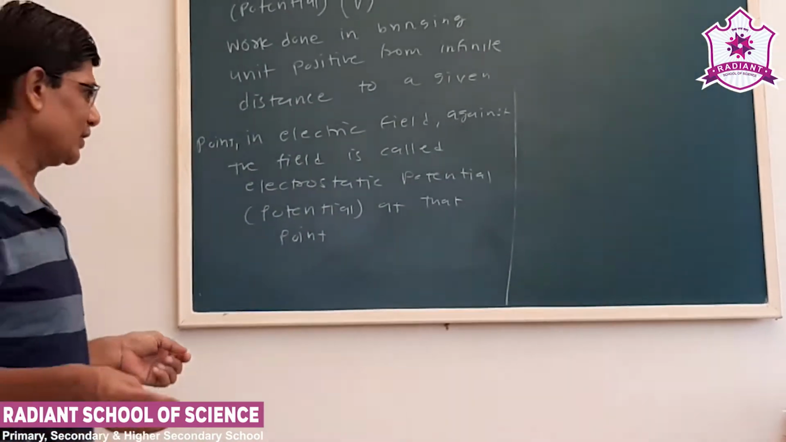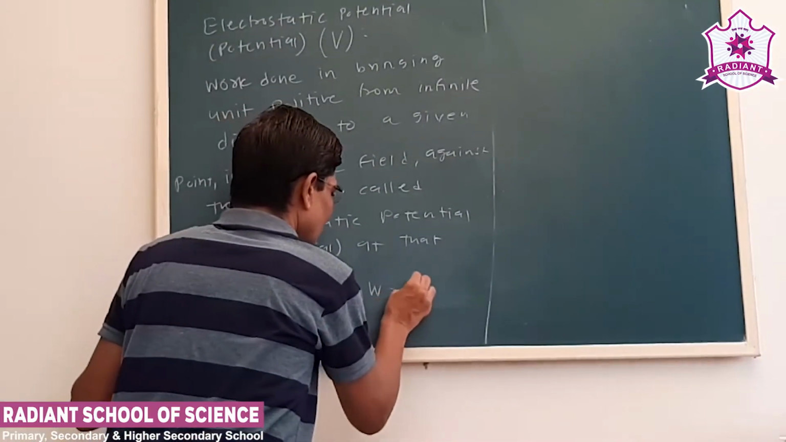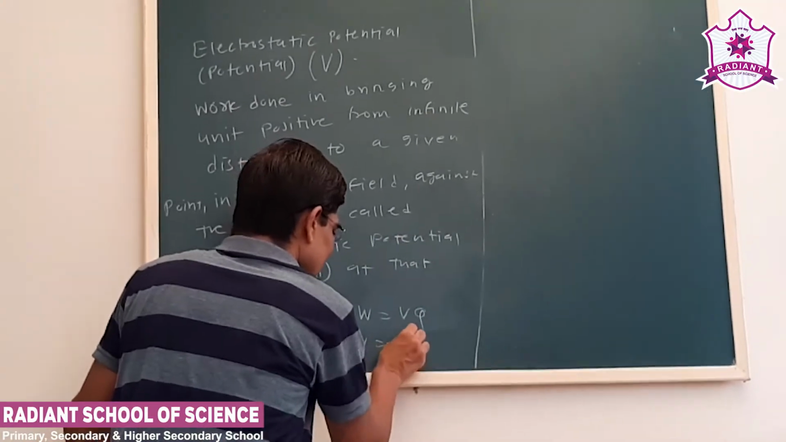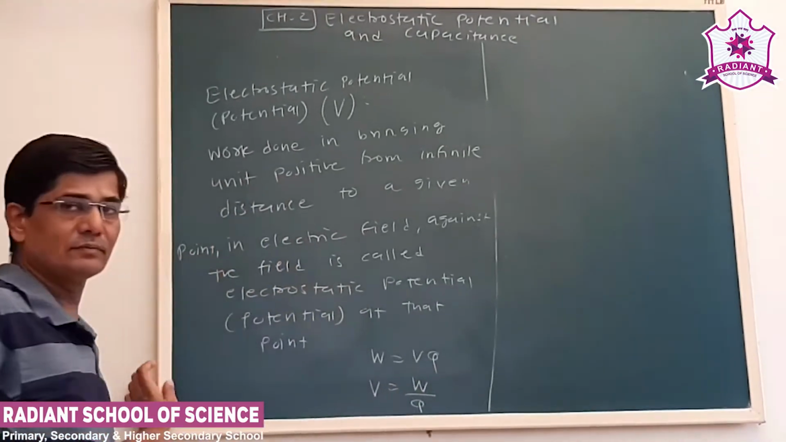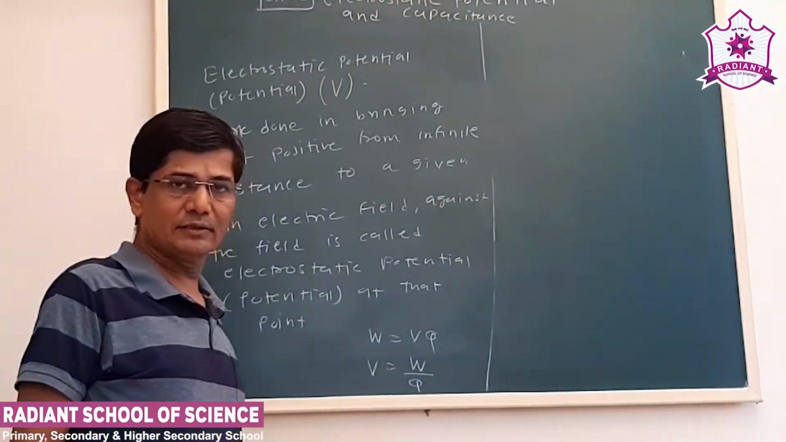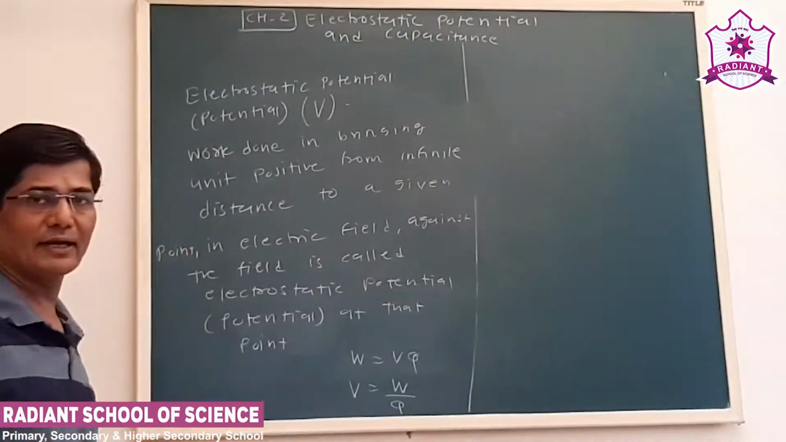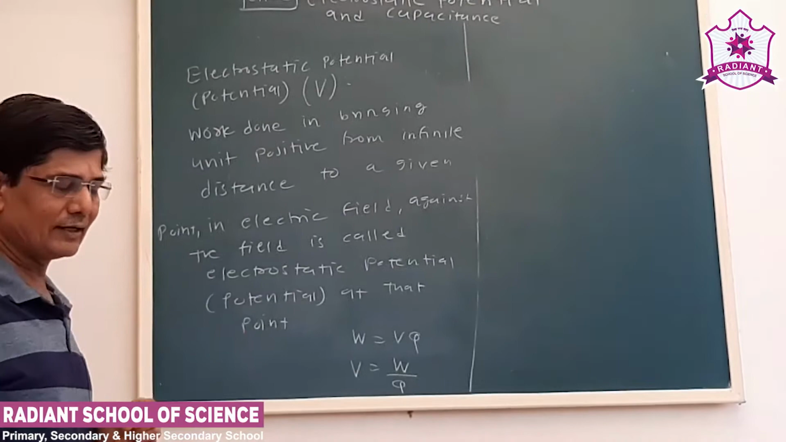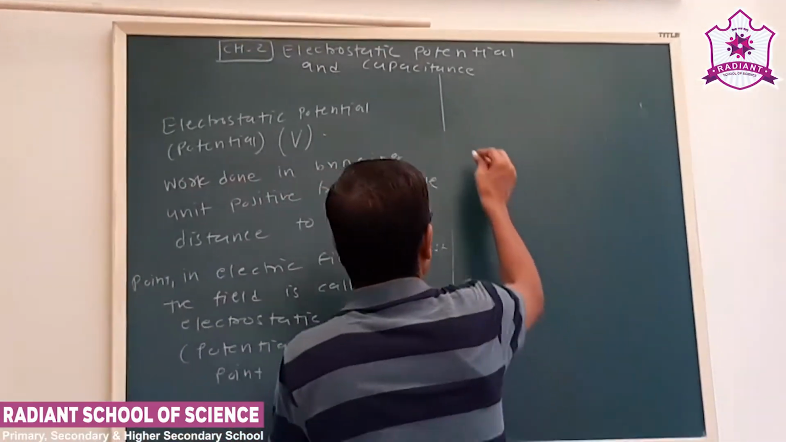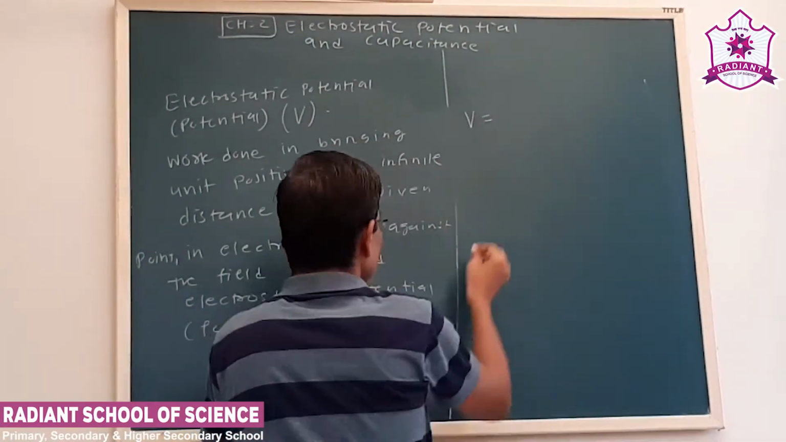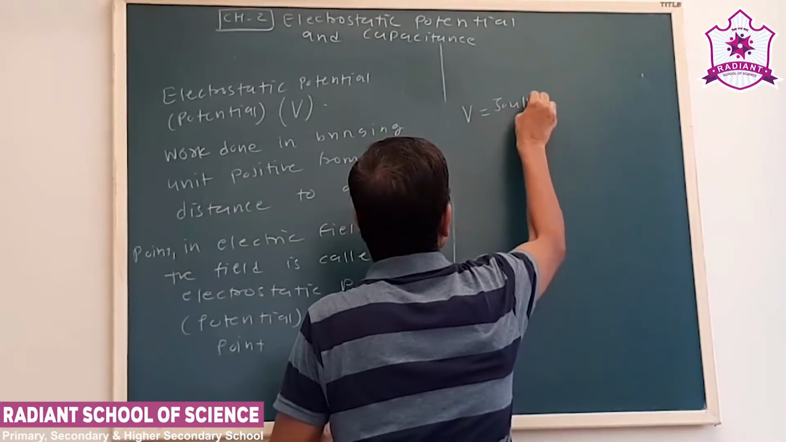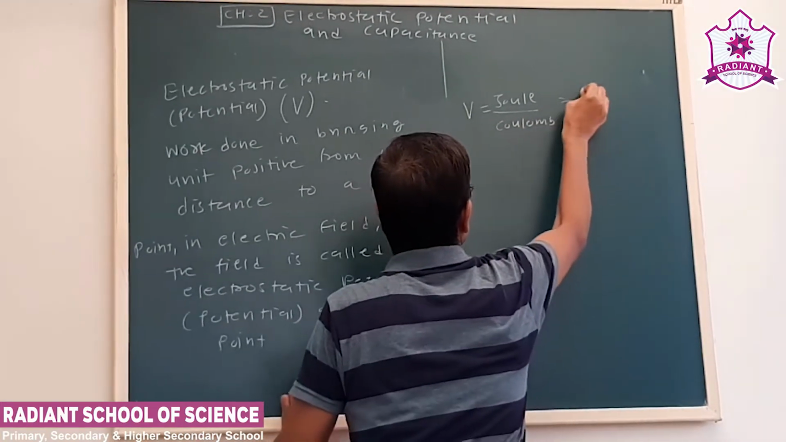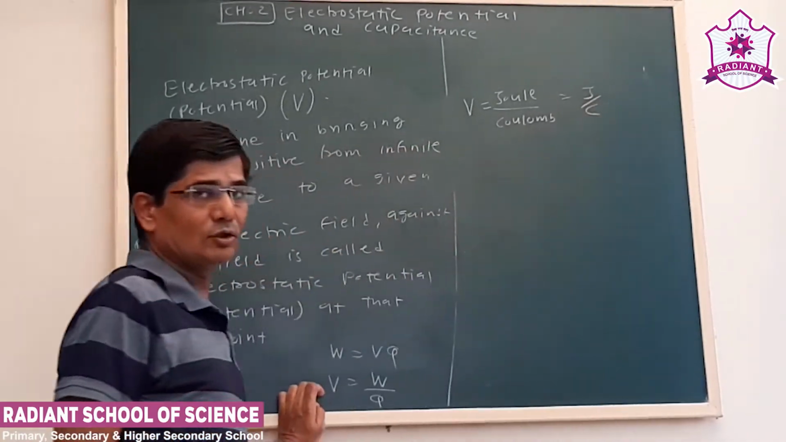Now, this simple definition you have studied earlier in the 10th standard also. In that case, V is W upon Q, that is, work done per unit charge. Now, by using this, we can determine its unit and dimensional formula. The unit of potential: work is measured in joules and charge is in coulomb, so it is joule per coulomb. That is the unit of the potential.